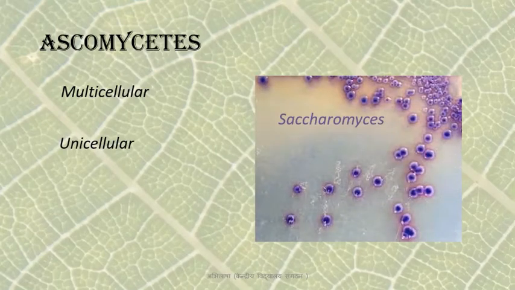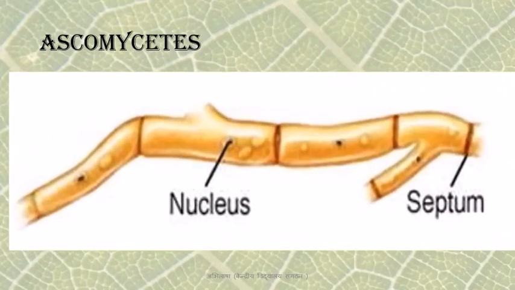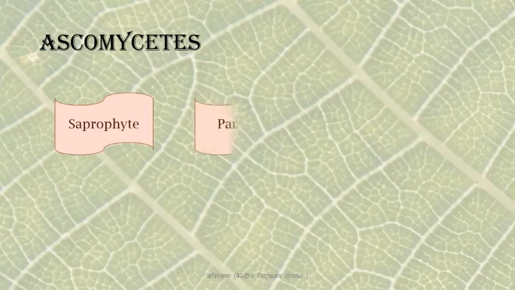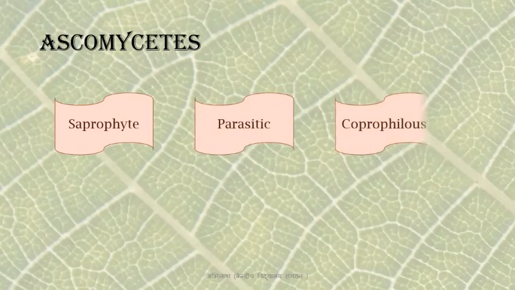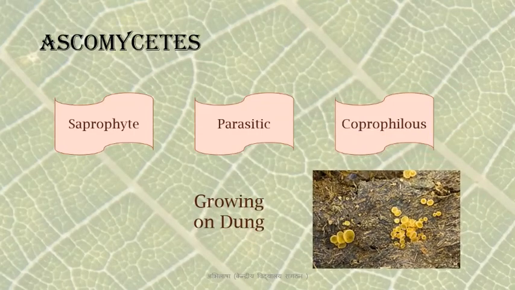Now in these fungi, the mycelium is septate. That is, septa or partitions are present, but many nuclei may be present in one chamber. So multinucleate. Also, though there are septa, the septa also have minute pores so that material can easily flow between the chambers. Ascomycetes are generally saprophytic. They are decomposers, but they can also be parasitic or coprophilous. Coprophilous means growing on dung.